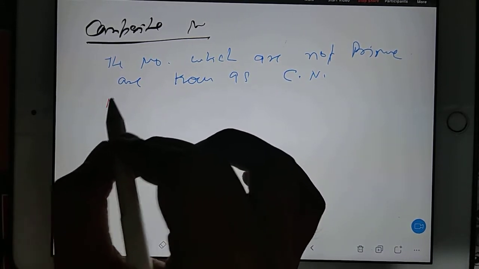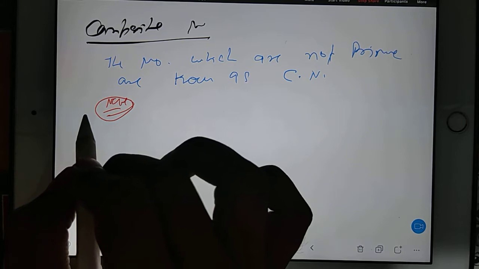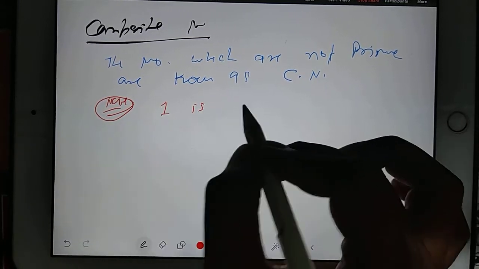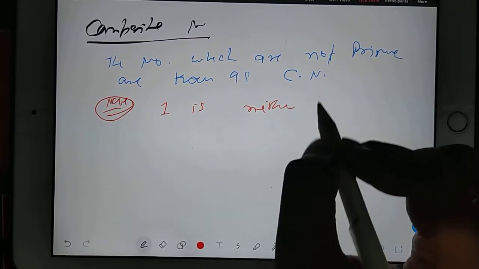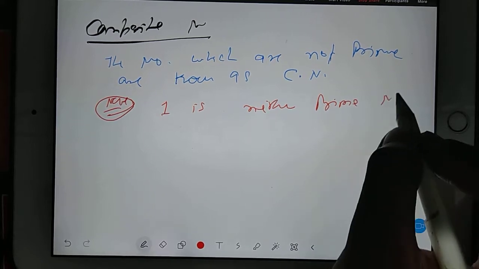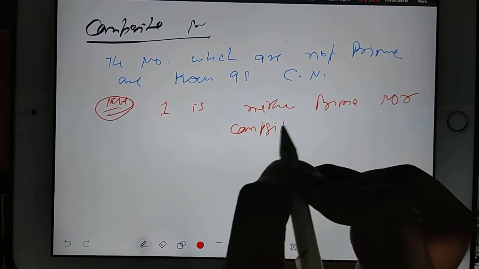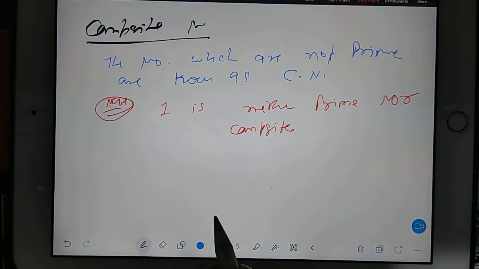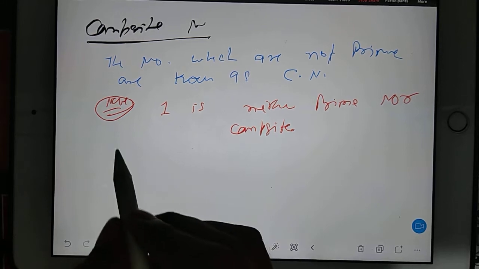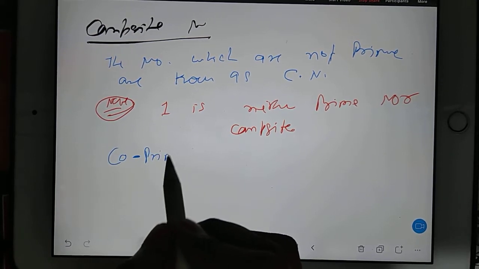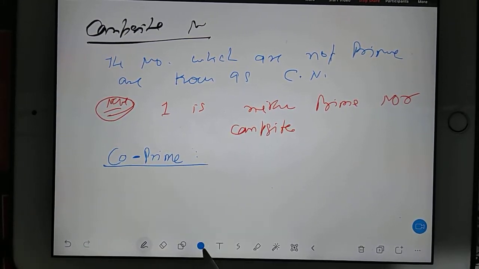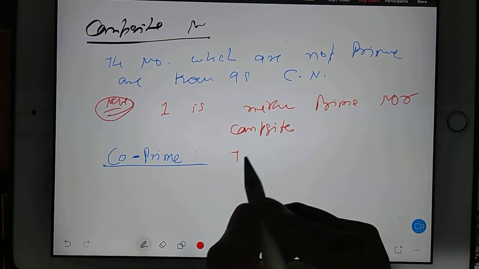Okay, now here we have to take note. One is neither prime nor composite. Okay. So there is something called coprime. What is coprime?